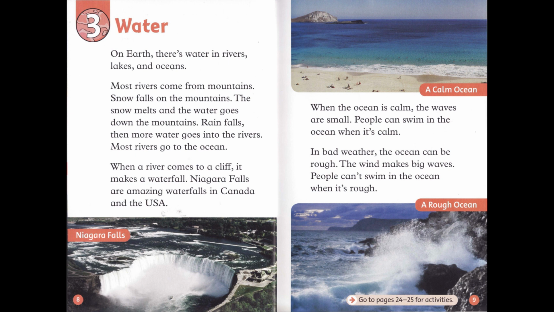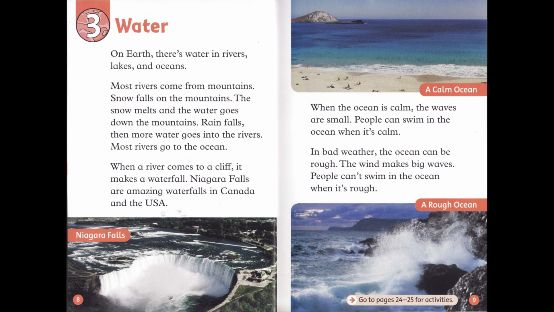Rain falls, then more water goes into the rivers. Most rivers go to the ocean. When a river comes to a cliff, it makes a waterfall. Niagara Falls are amazing waterfalls in Canada and the USA.